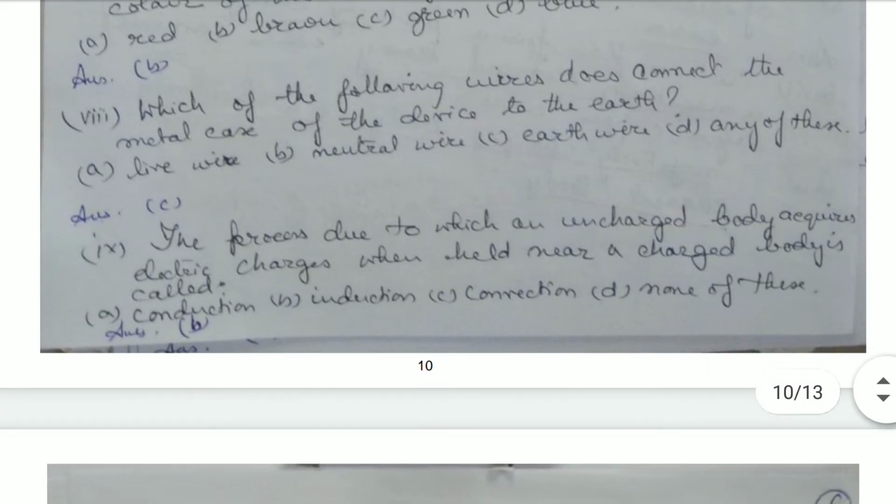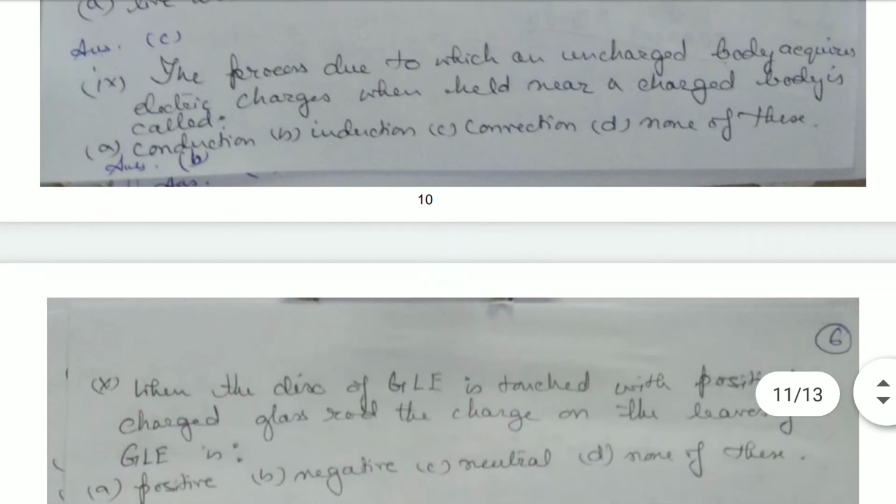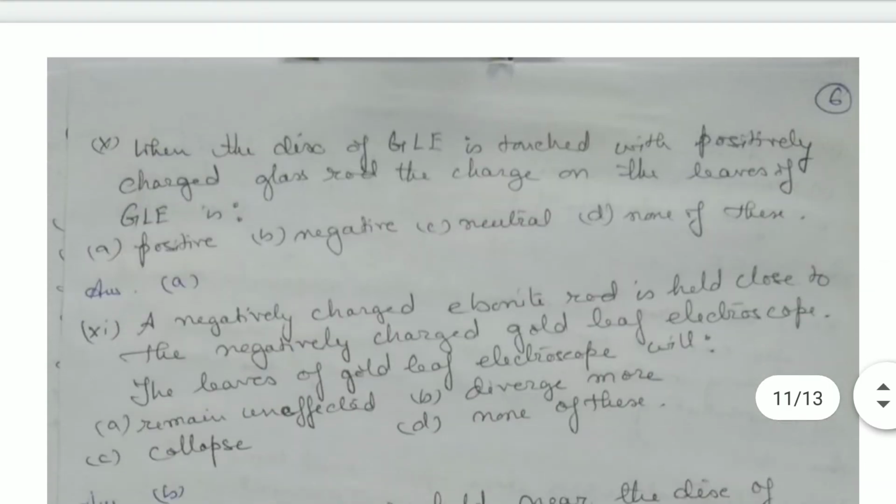Which of the following wires connects the metal case of the device to the earth? The process due to which an uncharged body acquires electric charges when held near a charged body is called induction. When the disc of a GLE, that is gold leaf electroscope, is touched with a positively charged glass rod, the charge on the leaves of the gold leaf electroscope is positive.